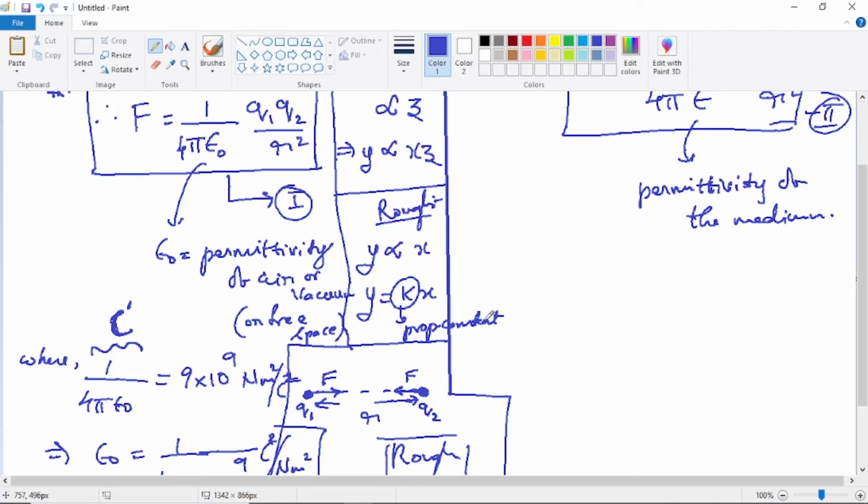There are two reasons. One is because it's related to the proportionality relation between any two variables, and it is independent of the changes in the variables. Even if the variables are changed, the constant will never be disturbed. So a proportionality constant is always independent of the variables. So here also, just see here.